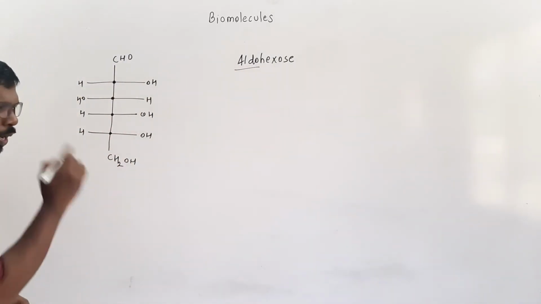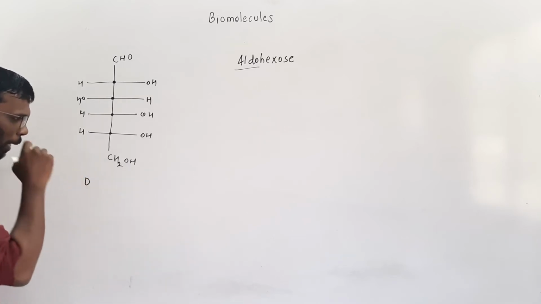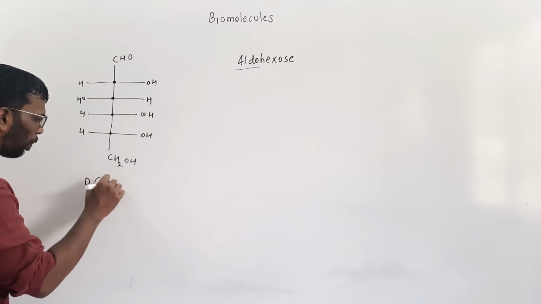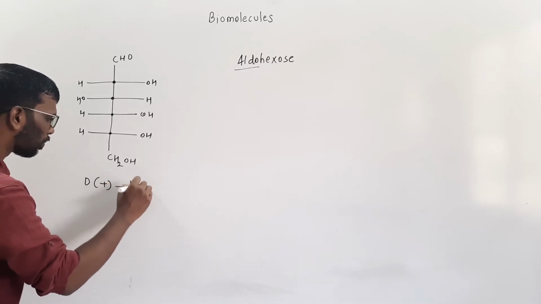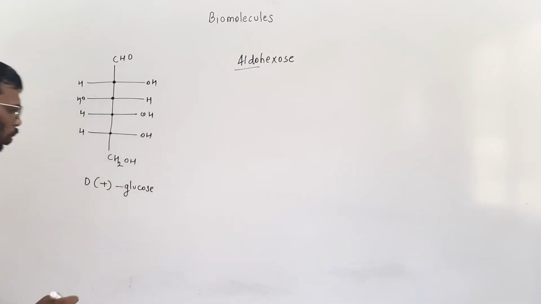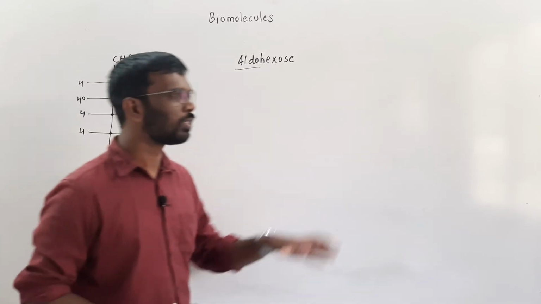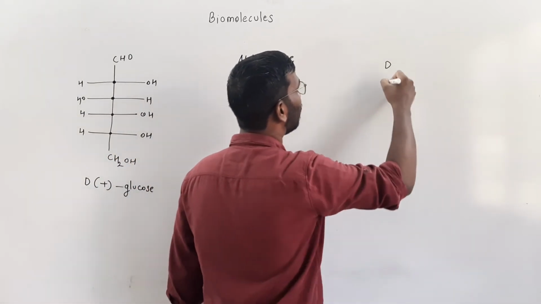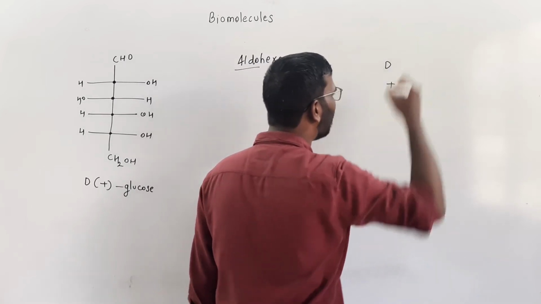Now I will give one name to this. I will just write this as D plus glucose, there is a reason for it. Now D plus glucose is written over here. There is a capital D, there is a plus sign. Now what does this mean?